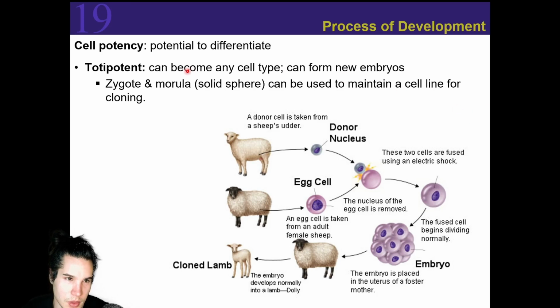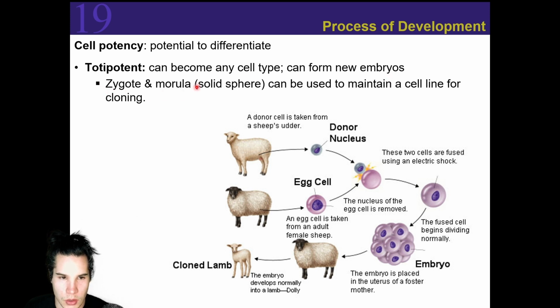All right. Cell potency is a cell's ability to differentiate, its potential to differentiate. So we have a few different types of potencies that we'll be talking about today. The first one is totipotent. This one can totally turn into any type of cell, including a whole new organism. So they can become any cell type, and they can even form new embryos.